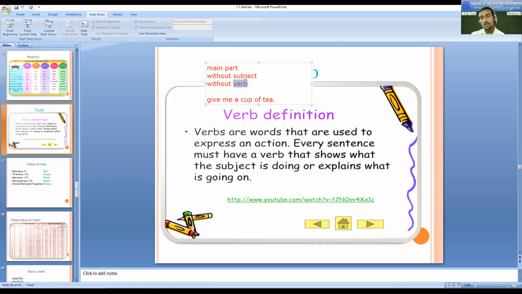And verb is a word which is used to describe action. So verb is equal to action. But sometimes you know that it is not always action. We will come to know that verb can be used to talk about a state, or it can also be used to talk about facts. So that is the use of verb that you need to understand. Apart from that, we will try to understand the main verb and auxiliary verb, or the classification of verb, which is also important for you to understand.